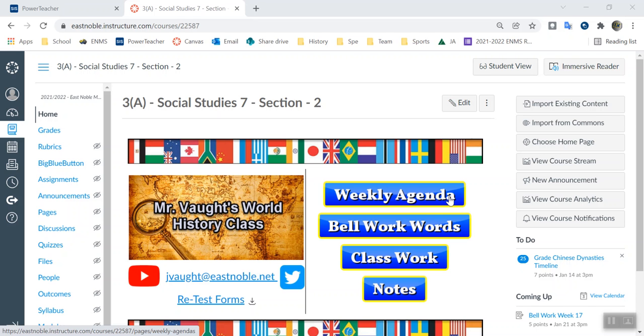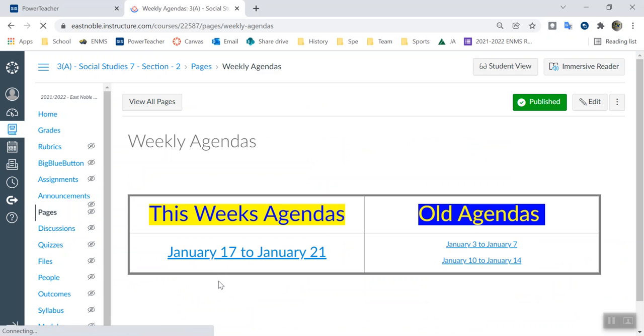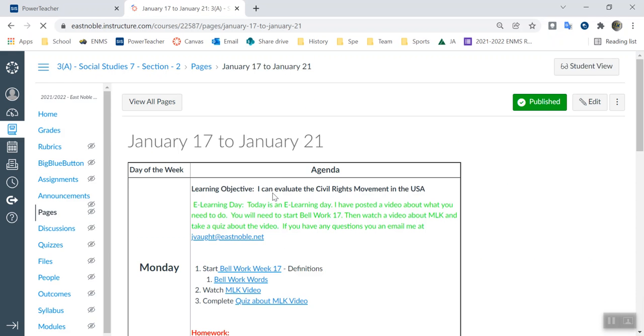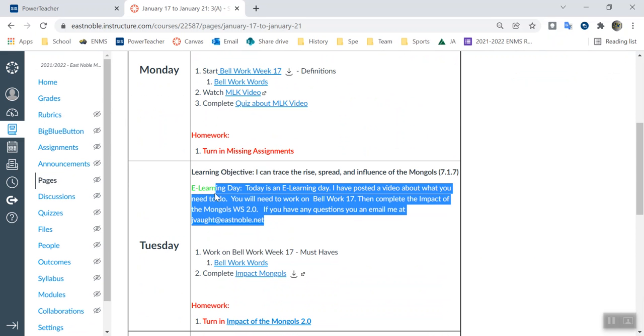We're on Tuesday here, so let's go ahead and look at my weekly agenda and go over what we need to get done for today. So weekly agenda, go ahead and click on this week's. We scroll down to Tuesday. You see I have stuff posted, just what I'm going to go over here in the video, just to kind of help you guys out.